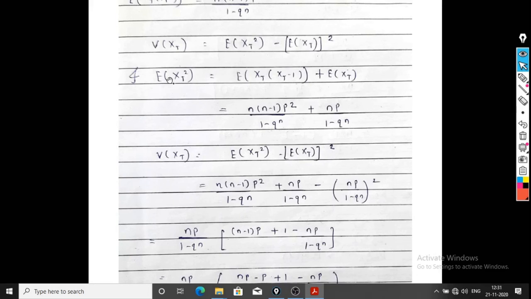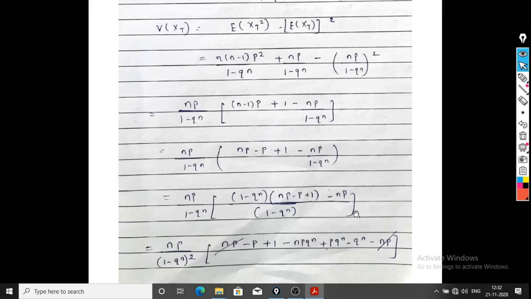Now value of expectation of Xt square is this, that is n into n minus 1 p square divided by 1 minus q raised to n plus np upon 1 minus q raised to n, minus in bracket expectation of Xt whole bracket square. So np upon 1 minus q raised to n whole bracket square. Again np upon 1 minus q raised to n is constant. In bracket we get (n minus 1) p plus 1 minus np upon 1 minus q raised to n. Again np upon 1 minus q raised to n as it is.